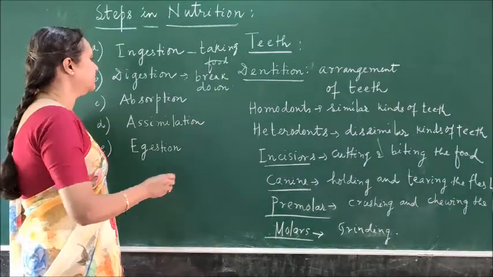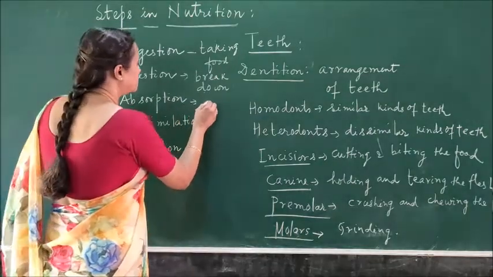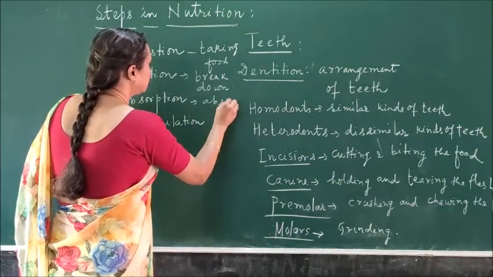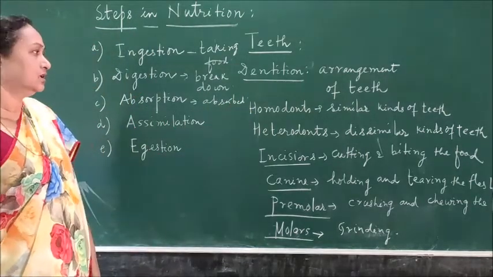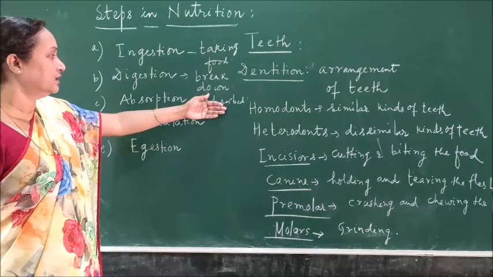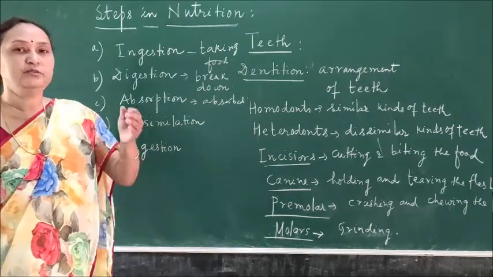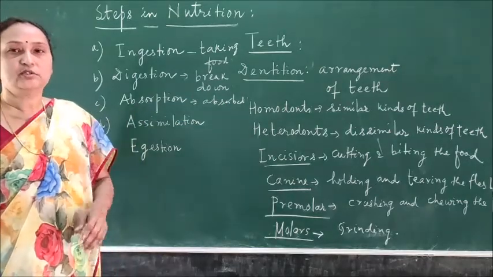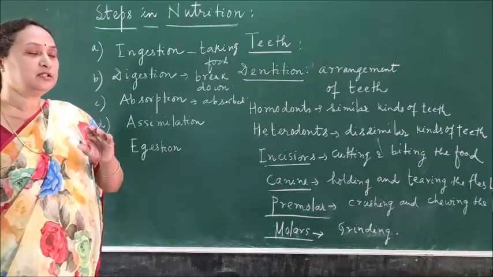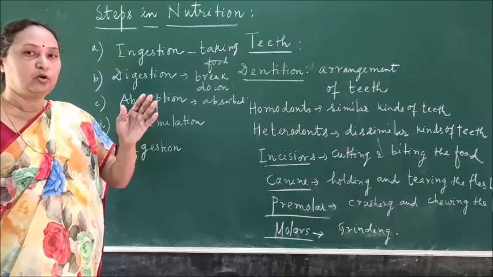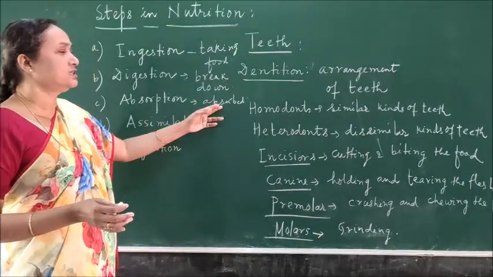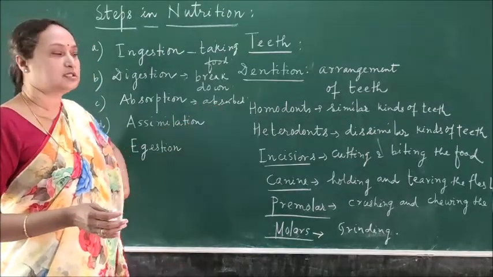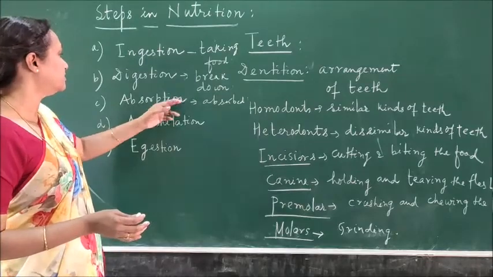Then the third is absorption. How is the food absorbed and ultimately entering into the blood? In the small intestine you can find many finger-like projections called villi, and through villi the food enters into the blood. All the blood capillaries surround the alimentary canal. Then from the blood it is transmitted to each and every living cell. That process is called absorption.